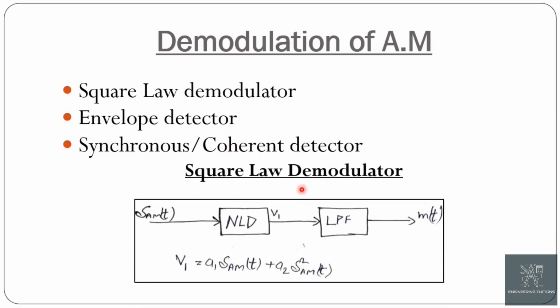Square law demodulator. In a square law demodulator, the AM signal is applied to a non-linear device whose output V1 is applied to a low pass filter which provides the message signal at the end. The output of the non-linear device V1 is in the form like V1 is equal to A1 s_AM(t) plus A2 s_AM(t) square.